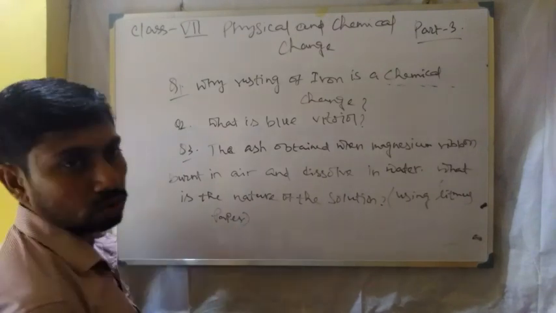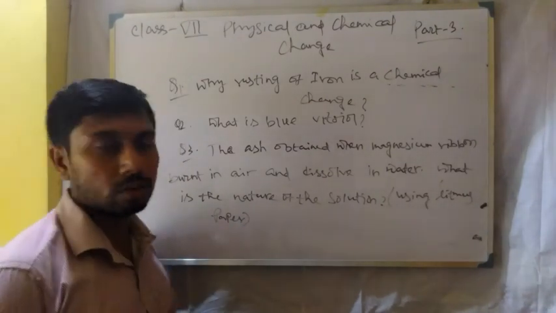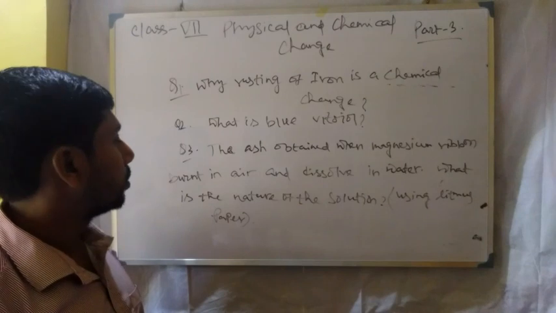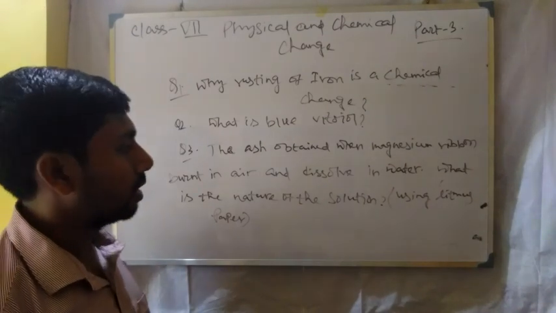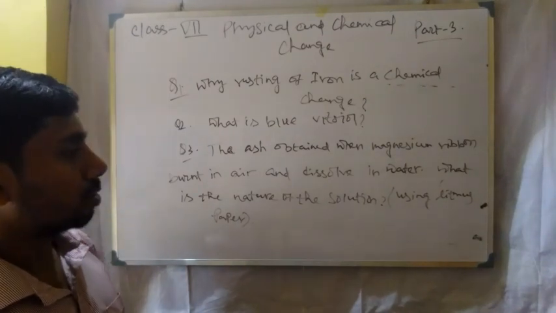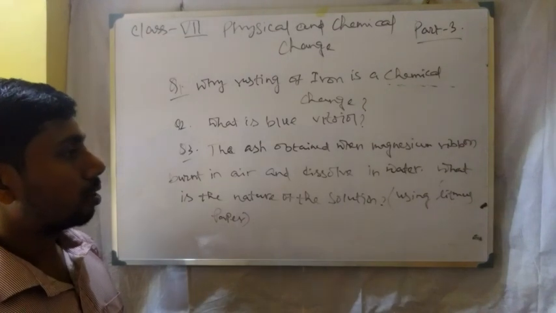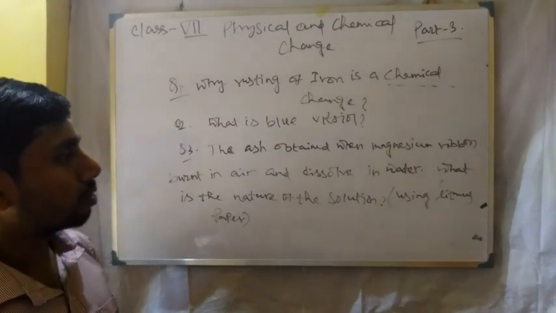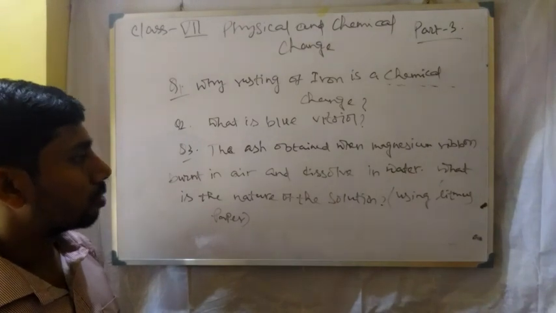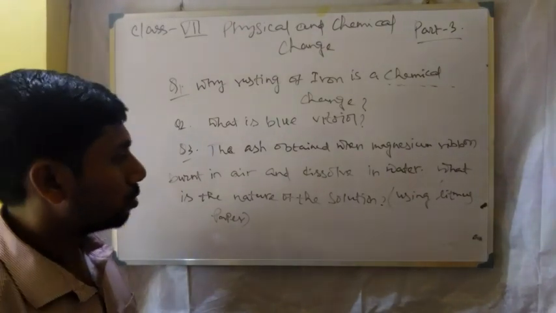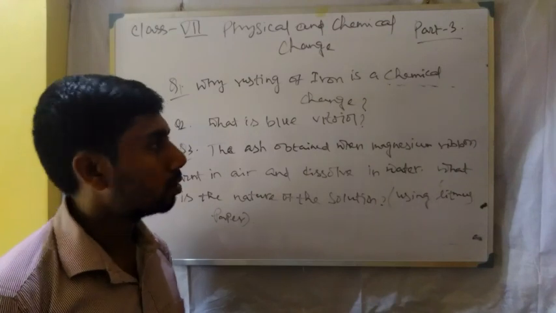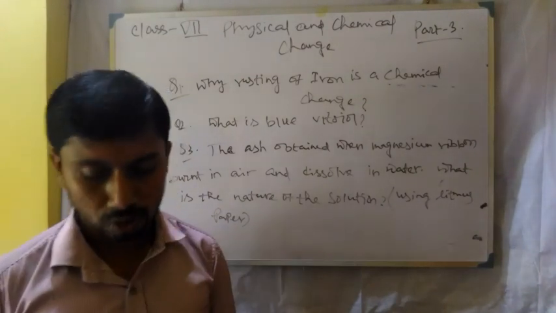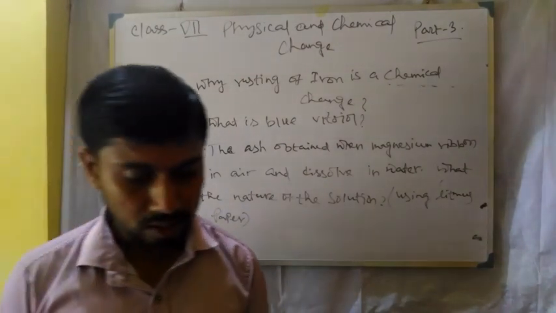I am repeating this question. The ash obtained when magnesium ribbon is burnt in air and dissolved in water, what is the nature of the solution using litmus paper? So these are the important questions from the previous class.